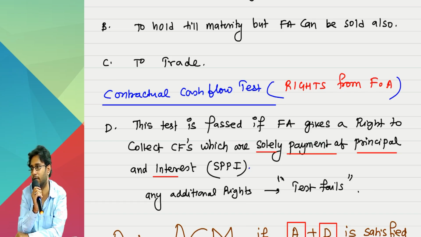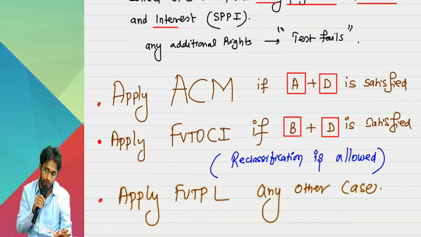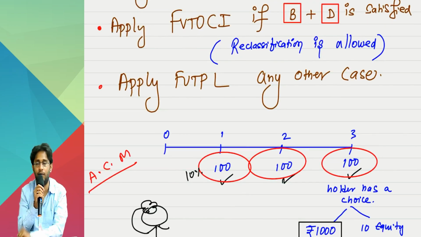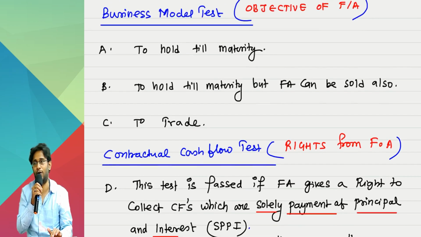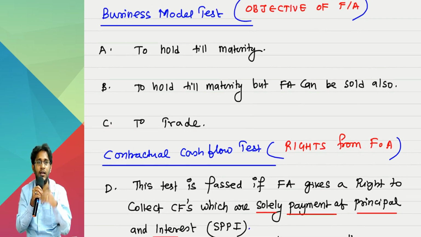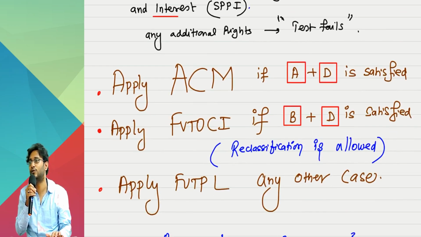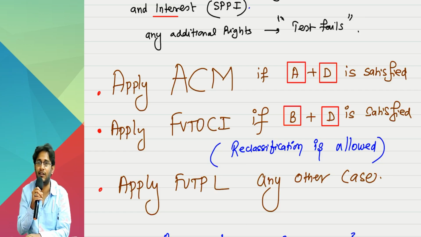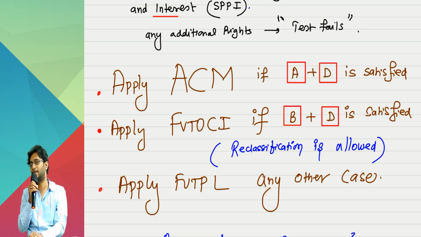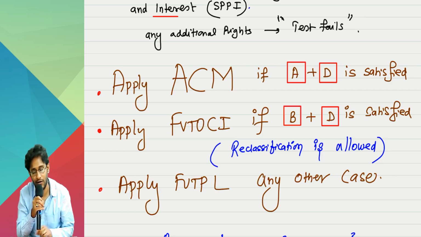That point, that point fails, what will happen? Which method you have to apply? FVTPL. But if it is investment in pure redeemable debenture, then you will ask me, what is your business model? Accordingly, AC, FVTOCI, FVTPL, like that. So, what to look at first is not the business model, it is the SPPI test. What right you have? Once the SPPI test fails, sir, there is no further discussion. FVTPL. Clear, sir?